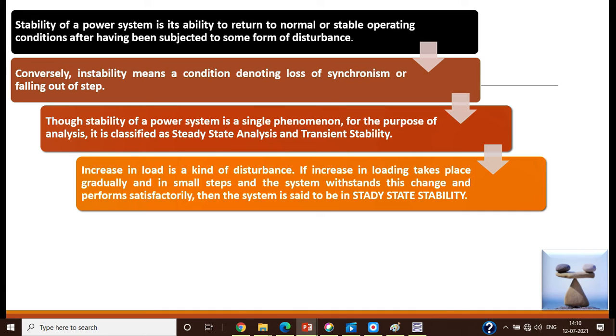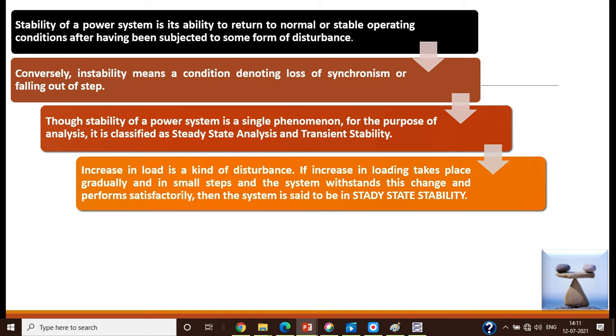Thereafter, there is a small increase in the load, steadily. However, in spite of the increasing load, the system regains its stable condition by increasing the generation, making the balance between the generation and the demand. Then the system remains in the stable condition.